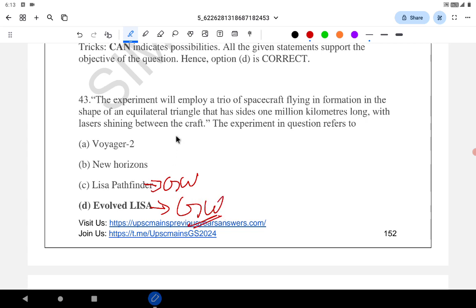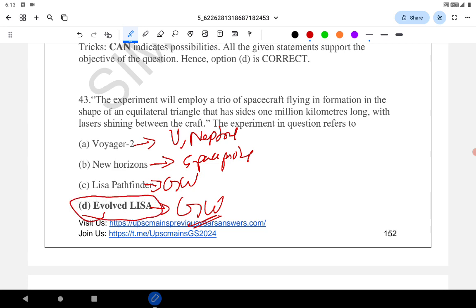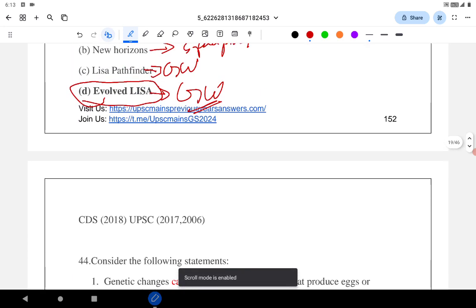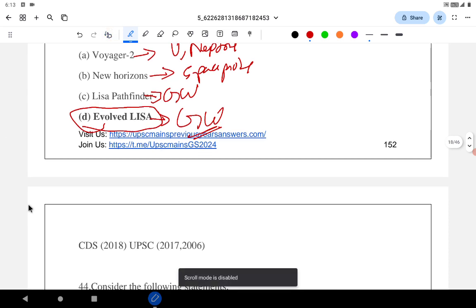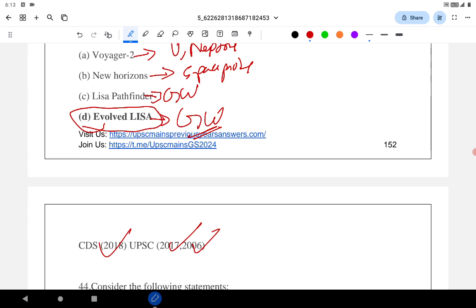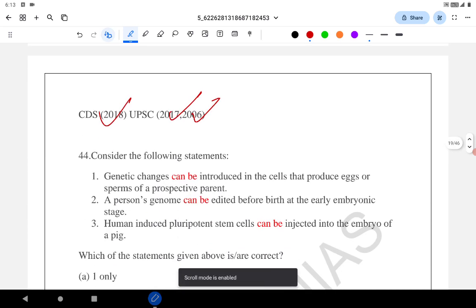New Horizons is an interplanetary probe, a space probe. Voyager 2 is mainly the gas giants, Uranus and Neptune exploration. The answer is Evolved LISA. This particular question was asked 3 times in UPSC, in 2017, 2006 and 2018. Let's go to the next question.